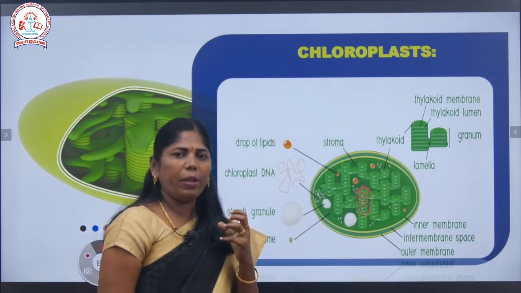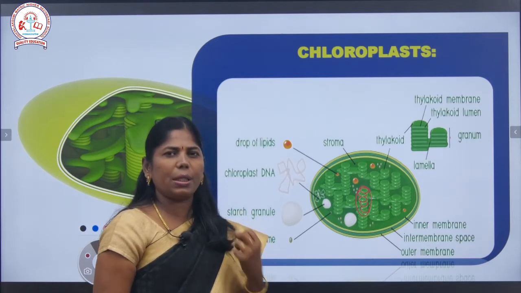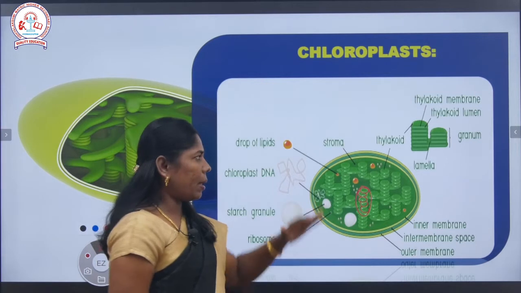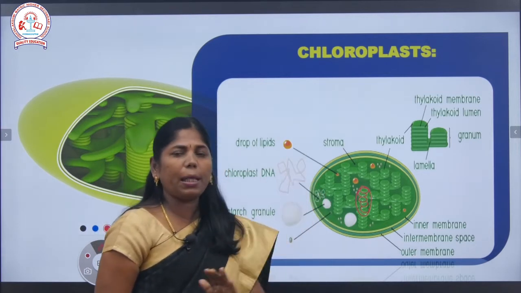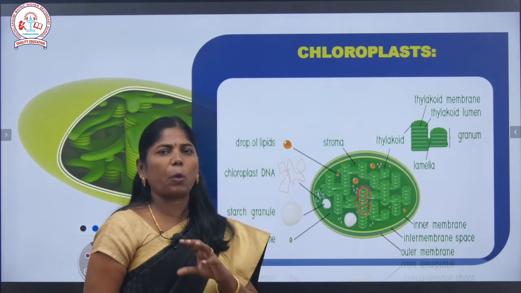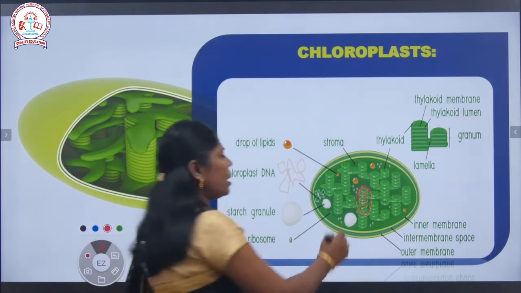Chlorophyll A is trapping the solar energy. That energy is converted into chemical energy. So light energy is converted into chemical energy. It means that carbohydrates are synthesized in the process. So another one here is the stroma.